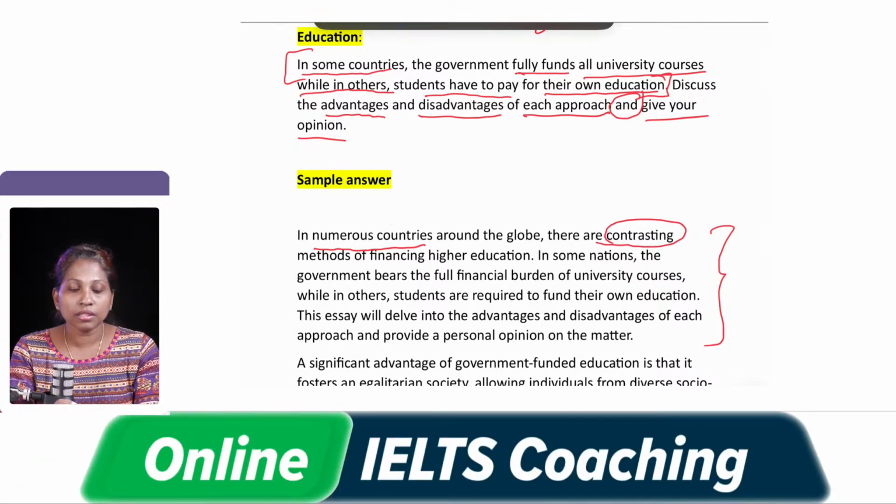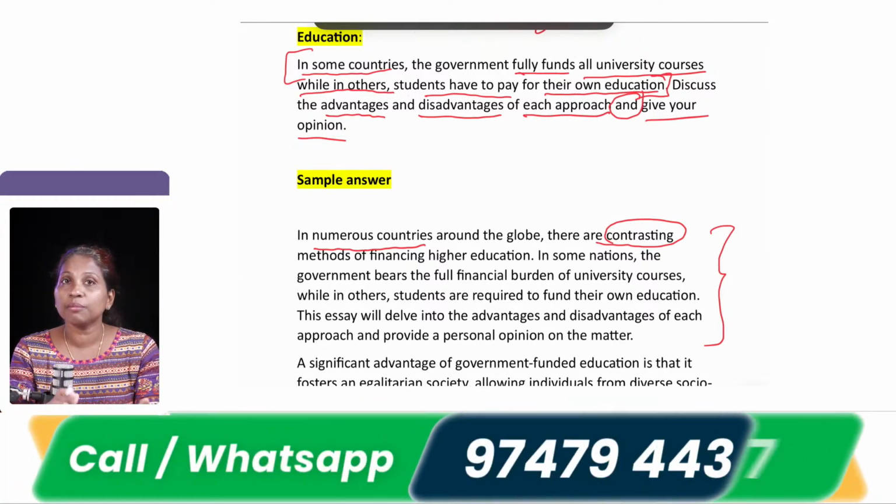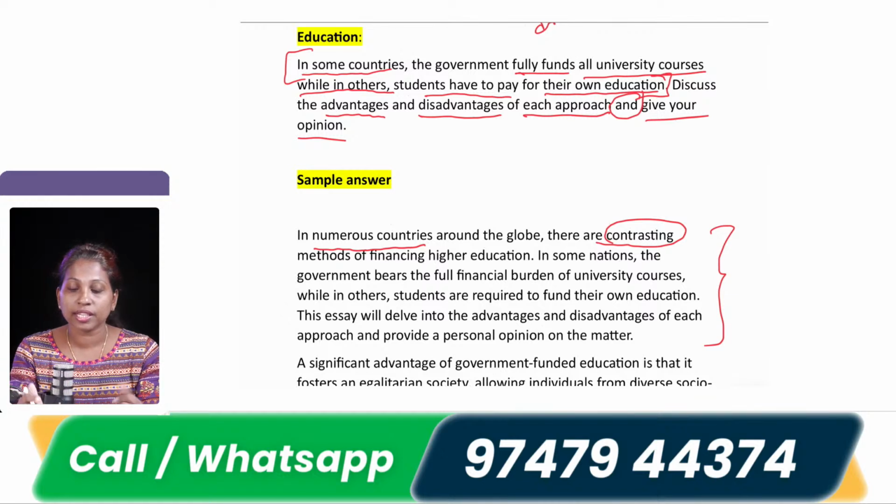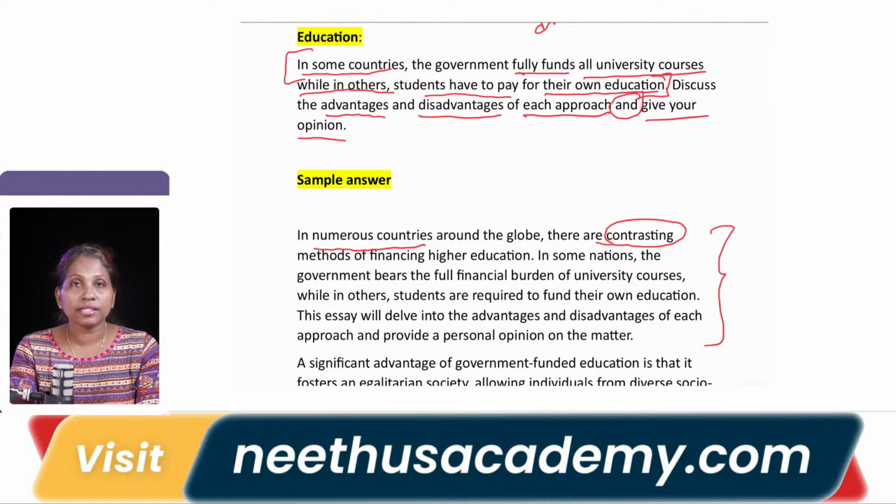In one situation the government is funding the whole amount, and in one situation the government is not. So it is both opposite, it is contrast. That is why that word suits. There are contrasting methods of financing higher education, right.